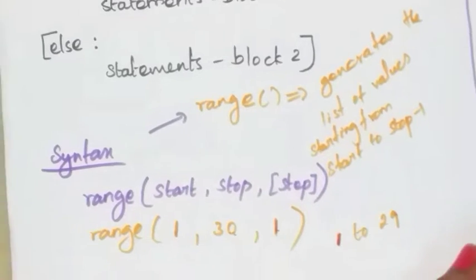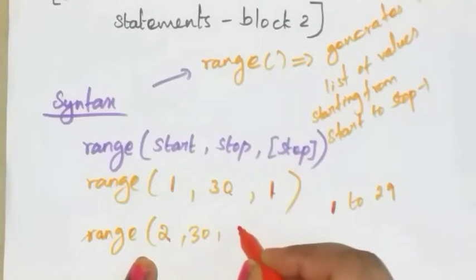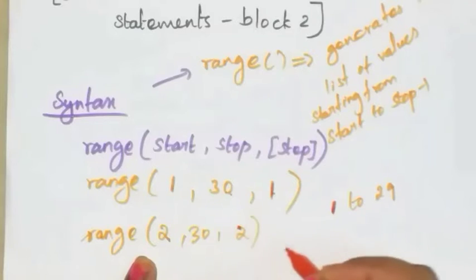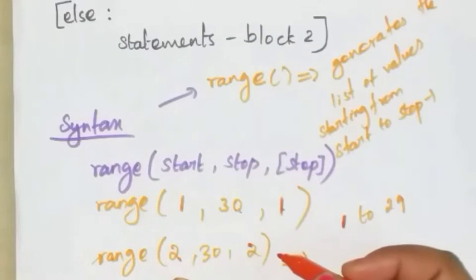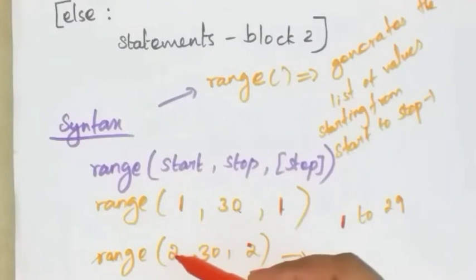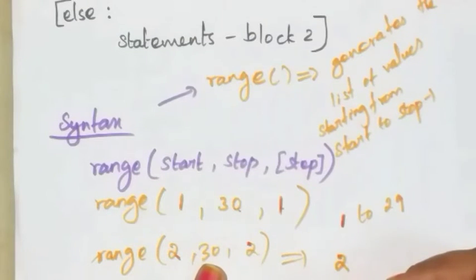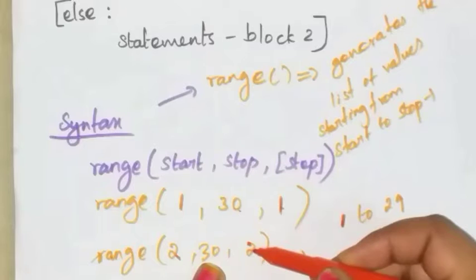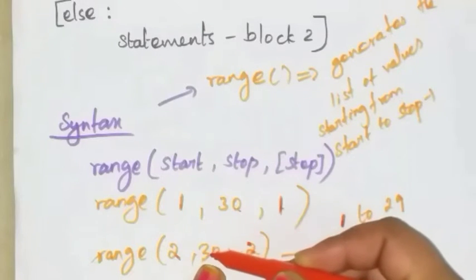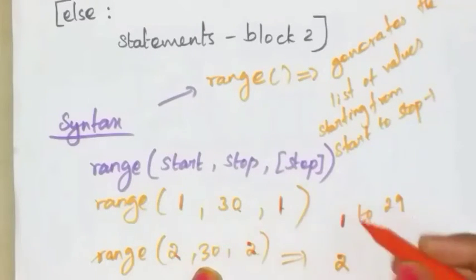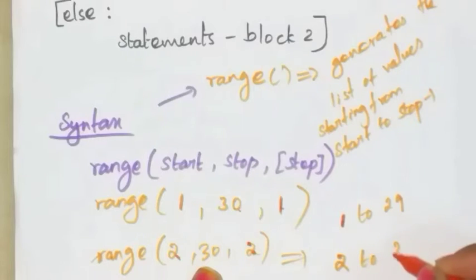Next see, range(2, 30, 2). How will you generate the list of values here? This is the starting value, so here write 2. Next the end value is 30, but the difference is 2, so 30 minus 2, 28. 2 to 28. Okay, so you have to generate the list of values from 2 to 28 with the difference